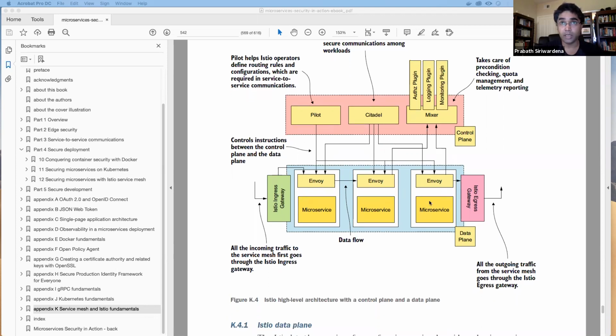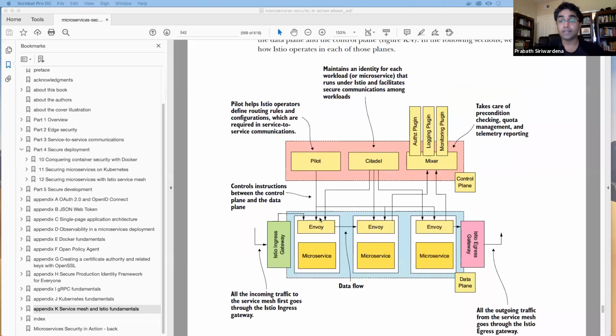Then you have the data plane. In the data plane, along with your service container, you will also see a proxy called Envoy. The Envoy proxy will intercept all the traffic coming into your microservice, into your pod, and also going out of your pod. In addition to that, Istio also has an Istio ingress gateway and an Istio egress gateway. All the traffic coming into your Istio deployment will go through the Istio ingress gateway. Once again, the Istio ingress gateway has an Envoy proxy, and all the traffic going out of your Istio deployment will go through the egress gateway.